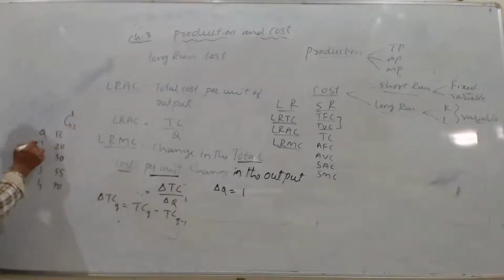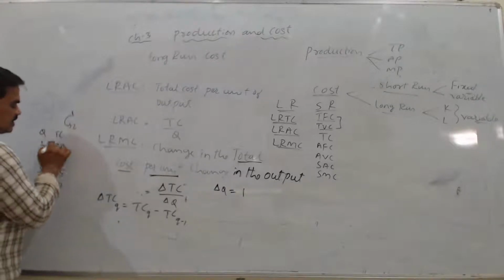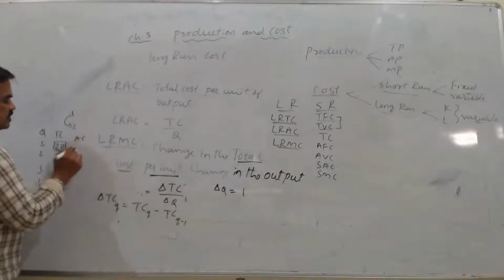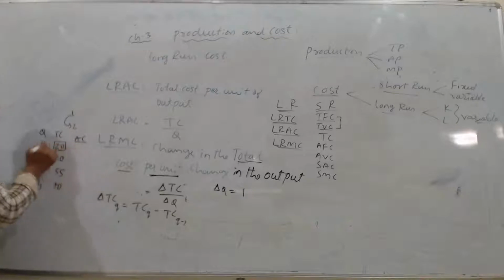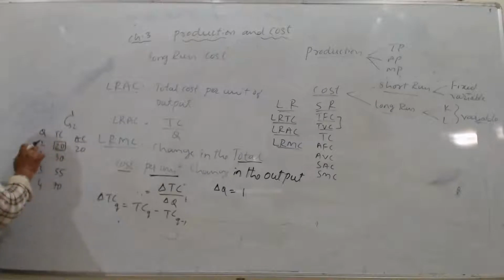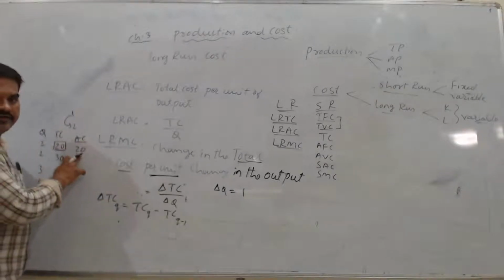Now at first production my total cost is the same as my average cost, correct? Average cost at the first unit, whatever total cost is there, the same is my average cost, correct? So 20 divided by 1 will give me the long run average cost.